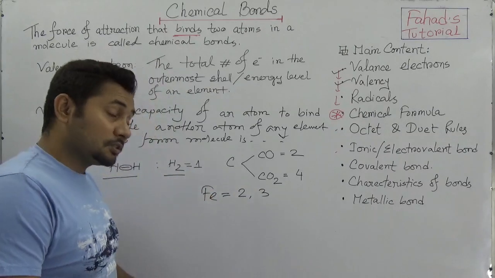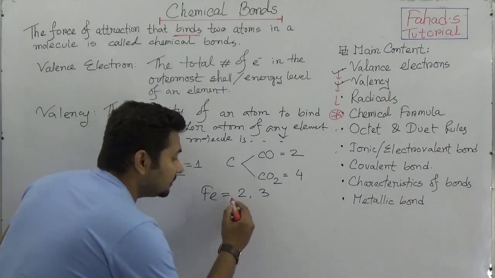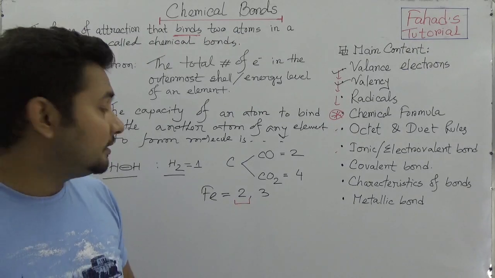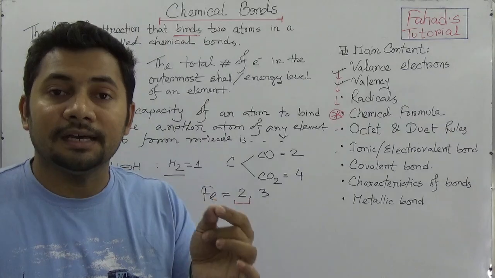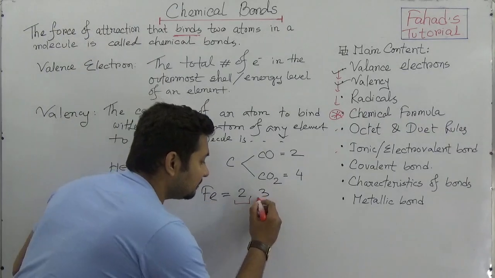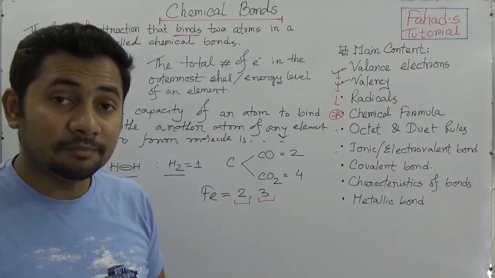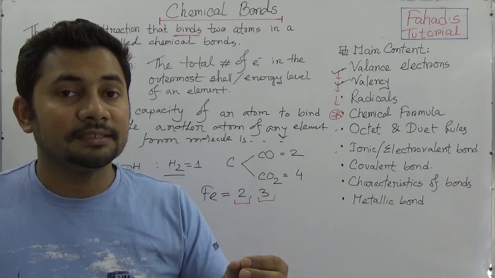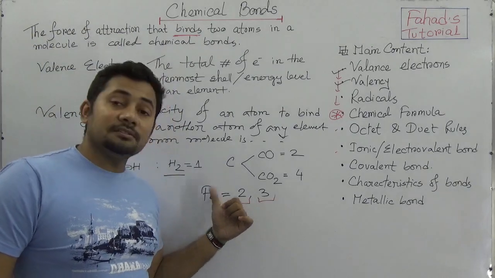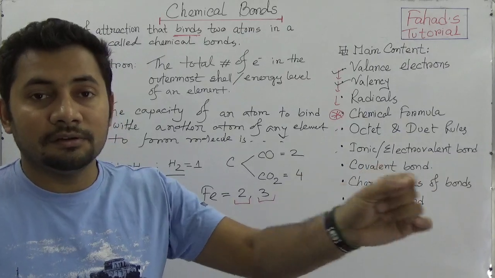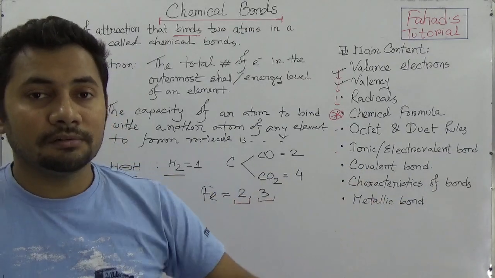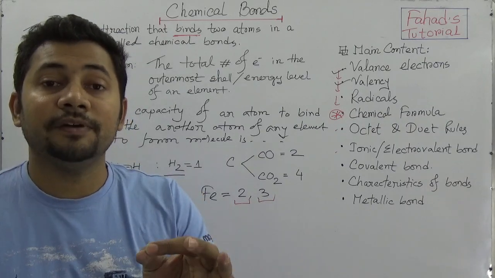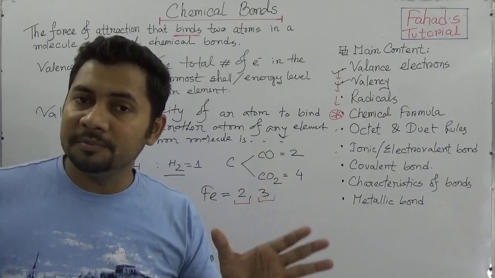And you must know another thing: when the lower valency is used in a molecule, the pronunciation should end in 'ous'. But when the maximum valency is used in a molecule, the pronunciation should end in 'ic'. So when valency 2 is used in the case of iron with chlorine, we say ferrous chloride. Or when valency 3 is used, we say ferric chloride. So I hope you understand.